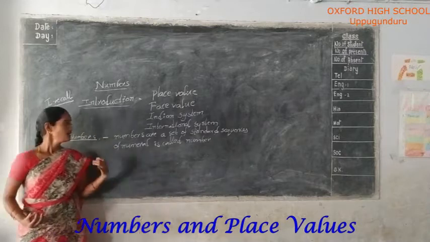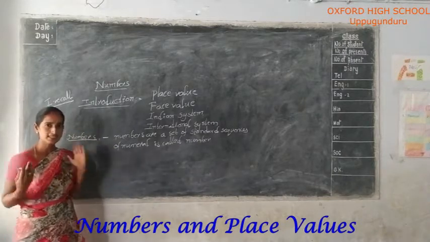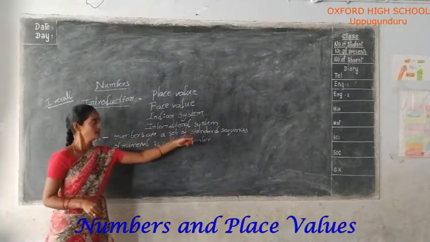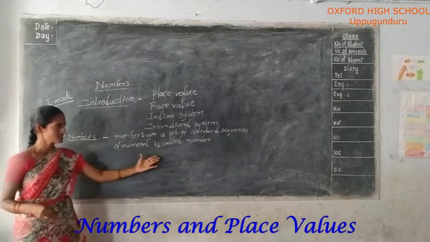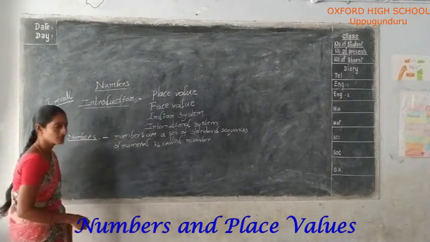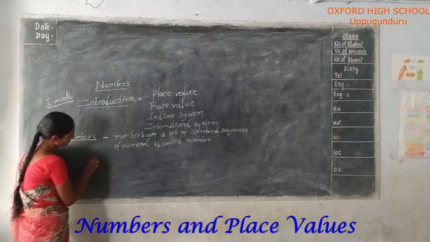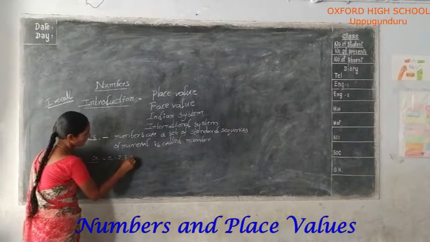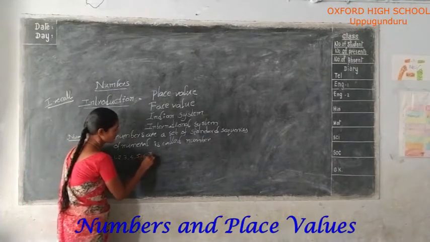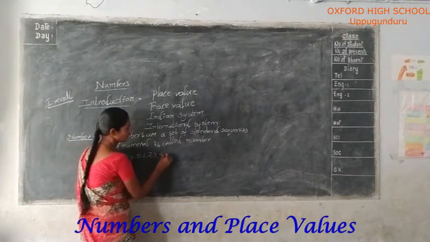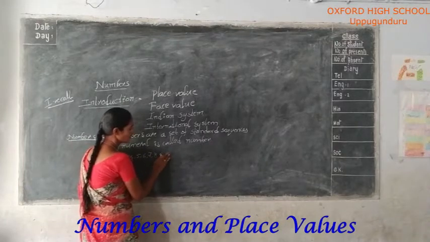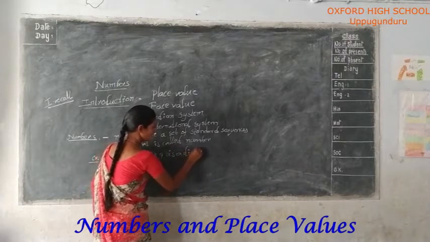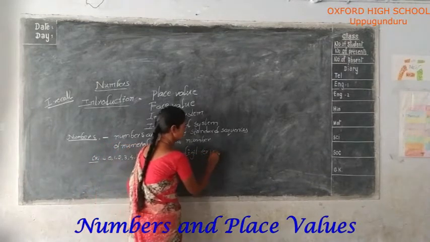Numbers are a set of natural numbers or whole numbers, the standard sequences of numerals, called numbers. For example, 0, 1, 2, 3, 4, 5, 6, 7, 8, 9 and so on is a digit or single digit.